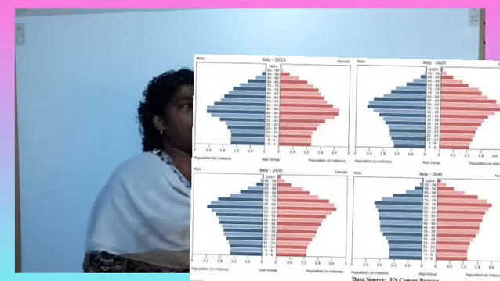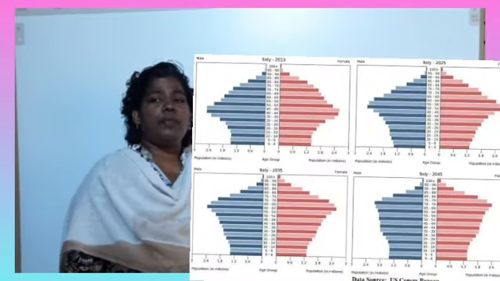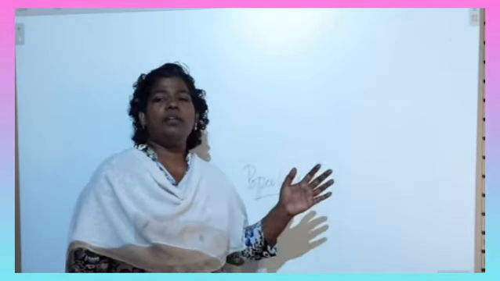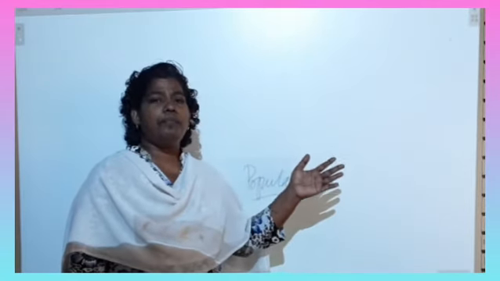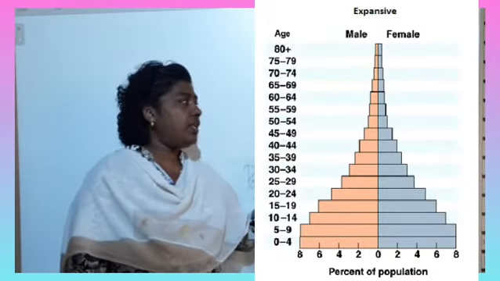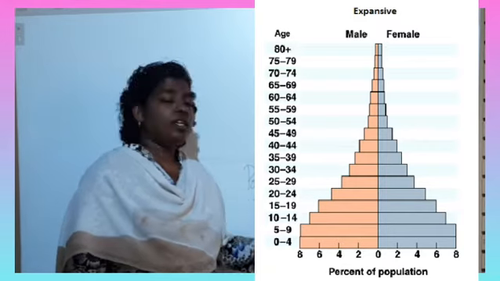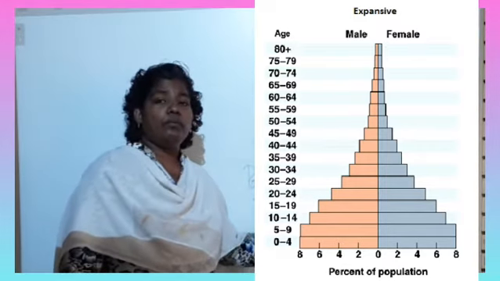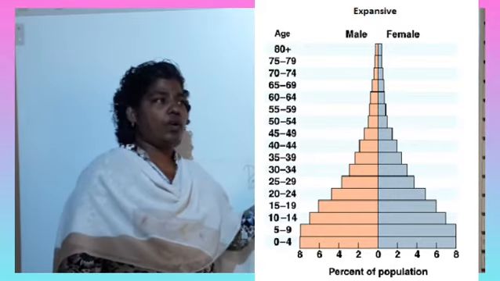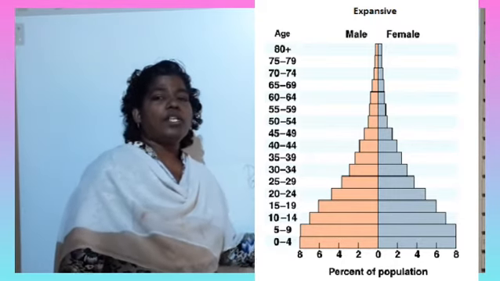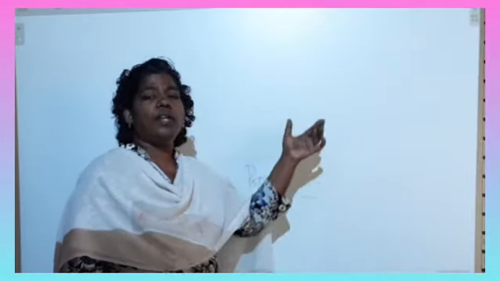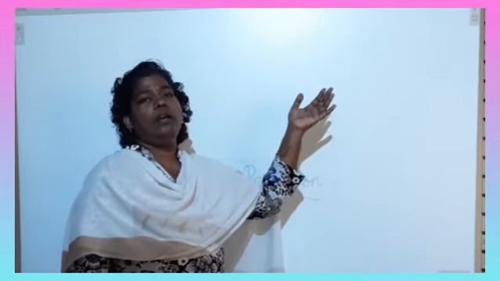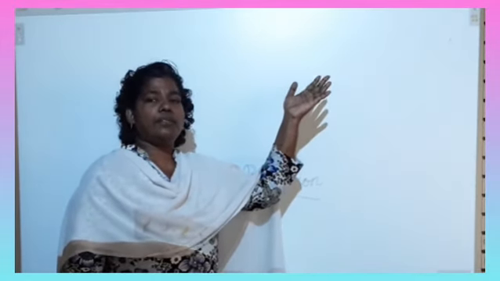When it comes to the constant pyramid, it will be like a bell shape. The bottom will be broad, and in the middle it will again be broad. In between, the bars will be short. When it goes high, the apex will again be narrow.